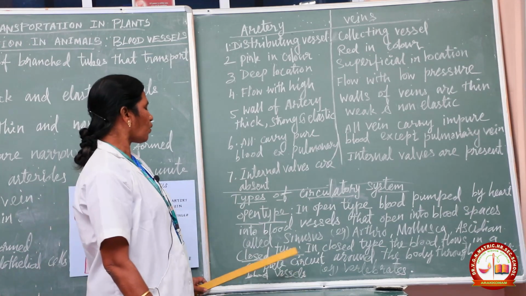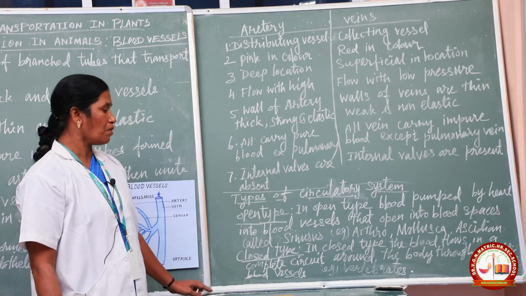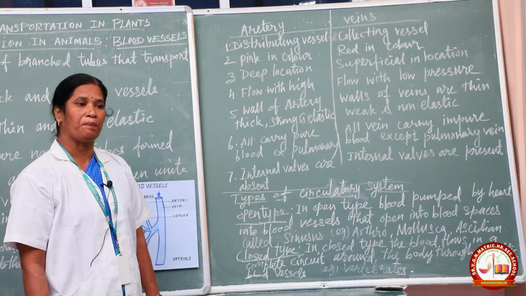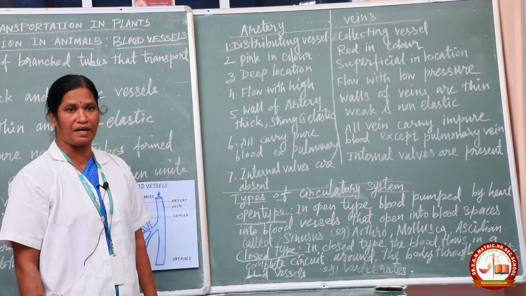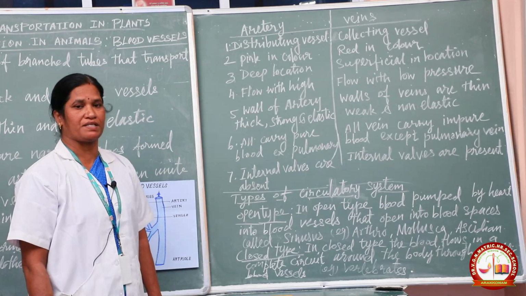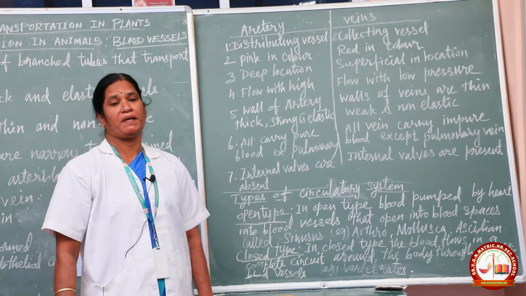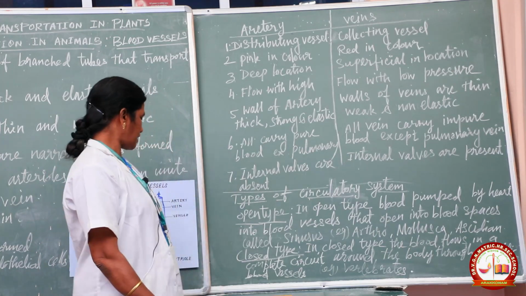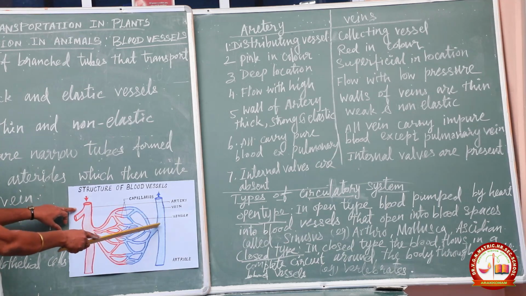And then the closed type of circulatory system. In closed type, blood flows in a complete circuit around the body through specific blood vessels. Already you know the structure of blood vessels.